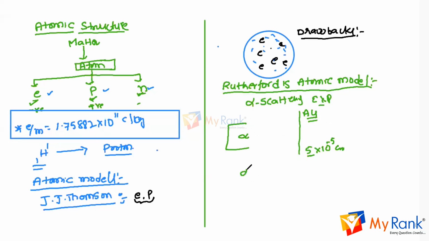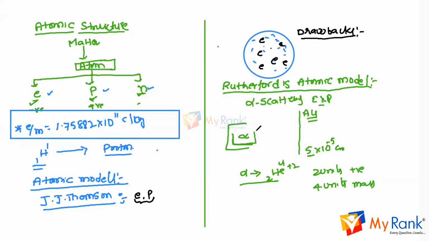And what is an alpha particle? It is nothing but a helium nucleus, 2He^4 with a 2+ charge. The alpha particle has 2 units of positive charge and 4 units of mass. So the alpha particle is positively charged. We can take a lead chamber with polonium as the source of alpha particles.